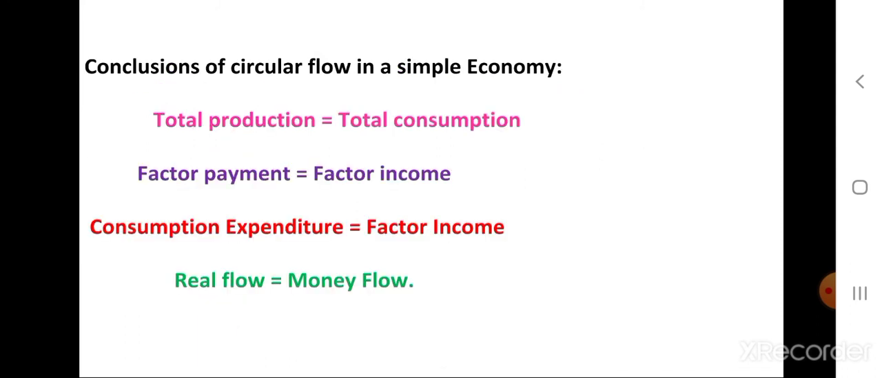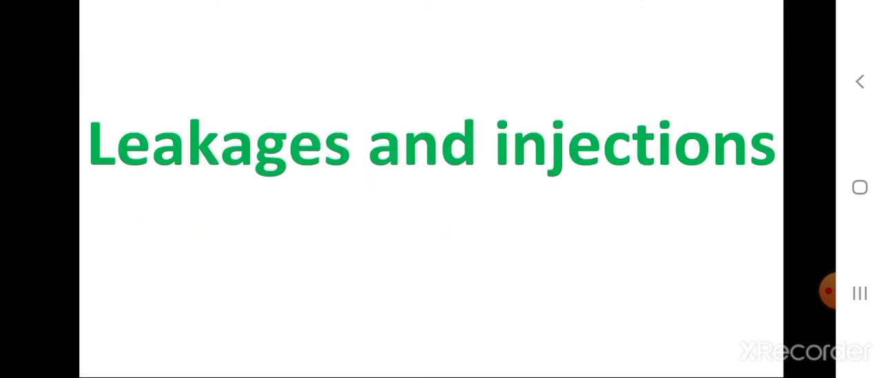What conclusion can we draw? Conclusion of circular flow in a simple economy. The first is total production is equal to total consumption. Next, factor payment is equal to factor income, and consumption expenditure is equal to factor income, and real flow is equal to money flow. The next concept is leakages and injections.